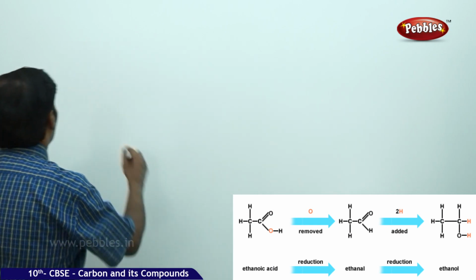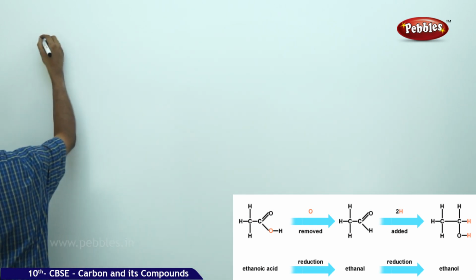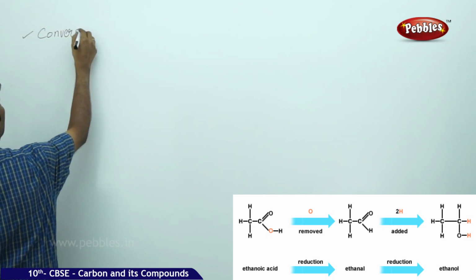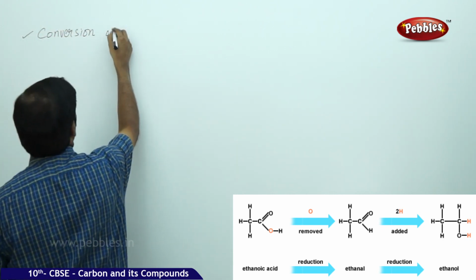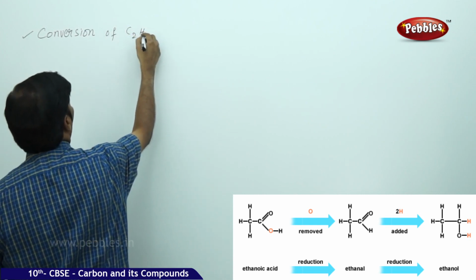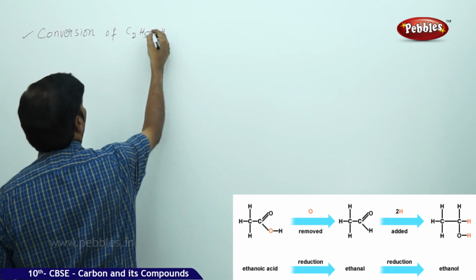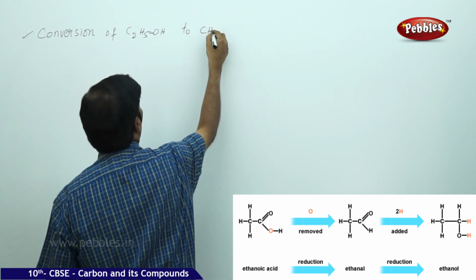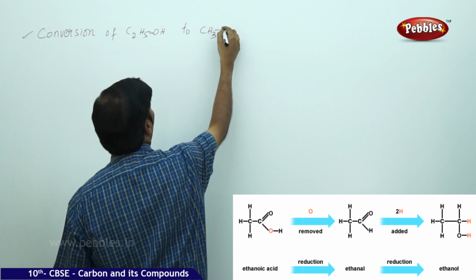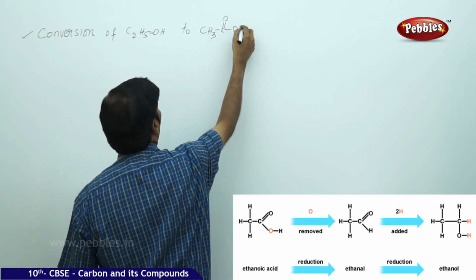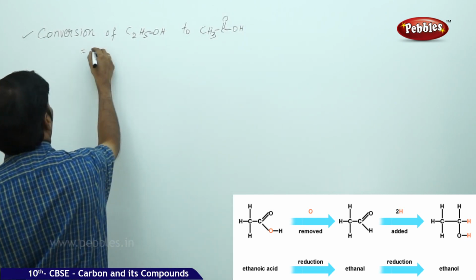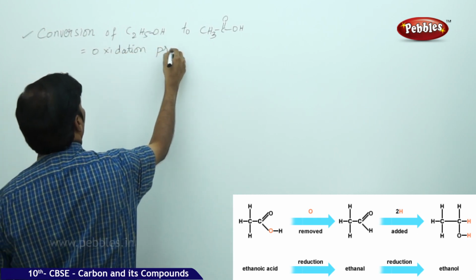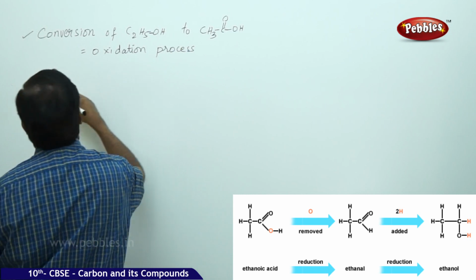So I repeat here, the conversion of ethyl alcohol, C2H5OH, to acetic acid is an oxidation process. Why is it an oxidation process?